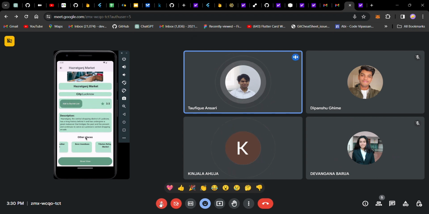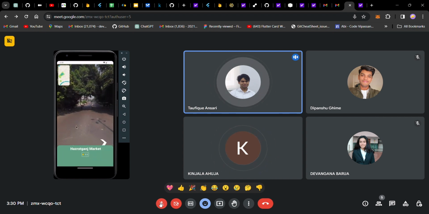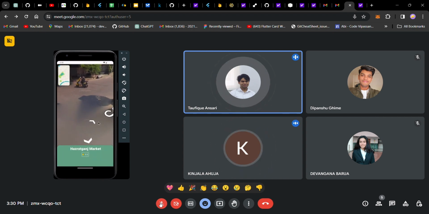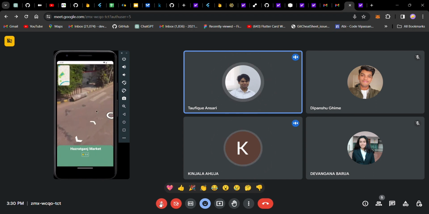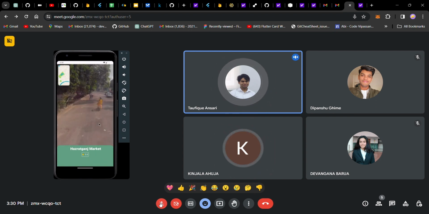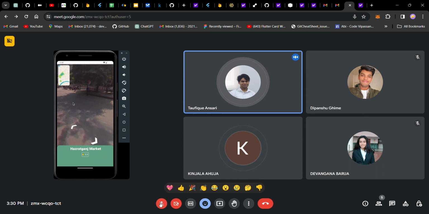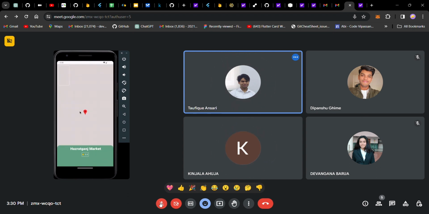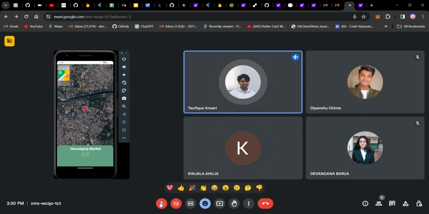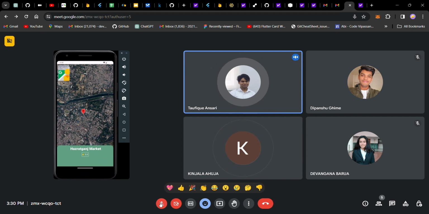On clicking the bucket list, you can add this place to your bucket list so you can visit the place in future. Now moving on to the street view, you can get a virtual tour of the particular place at the convenience of our home. This is one of the very good features that we have implemented. On clicking, we can also get a satellite view of this place. So these are the two map views that we can get of a place at the convenience of our own house.